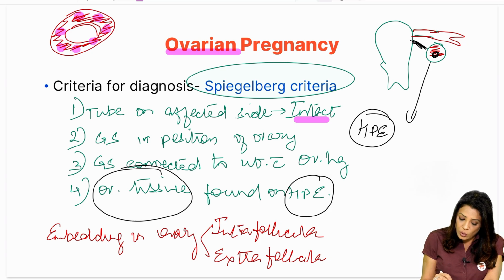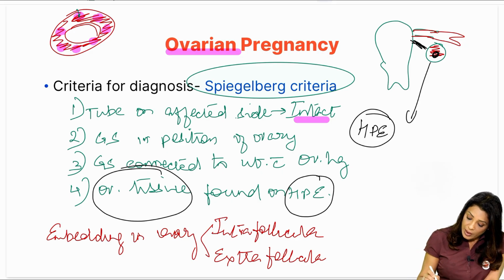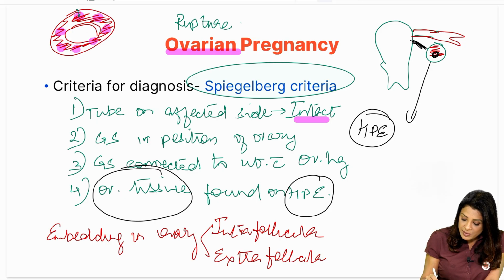The ectopic can grow either inside the follicle or outside, intra or extrafollicular. Now, rupture is inevitable in ovarian pregnancy. Inevitable means you cannot prevent it. It is inevitable. It has to happen.